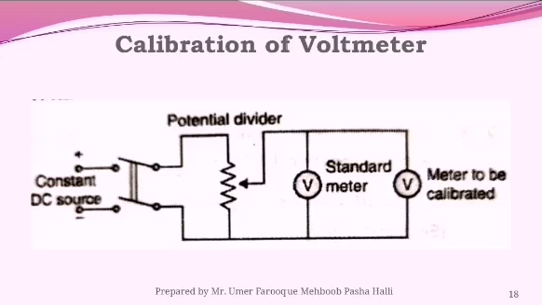The readings of both voltmeters are noted. If there is a difference between the two voltmeter readings, that means there is a fault in your calibrated meter. If there is no difference between the standard meter and the calibrated meter, it means that your calibrated meter is okay. And as both meters are measuring a voltage, we have to connect the voltmeters in parallel to the potential divider.